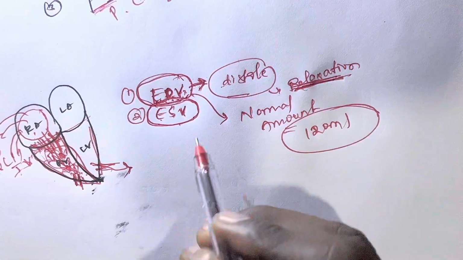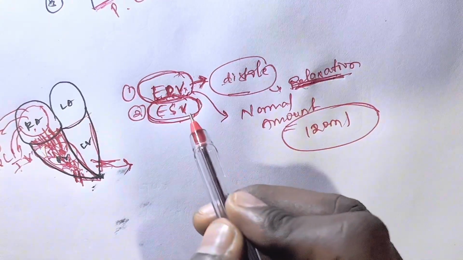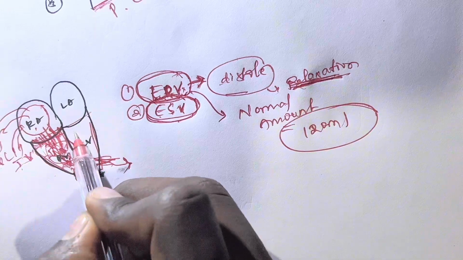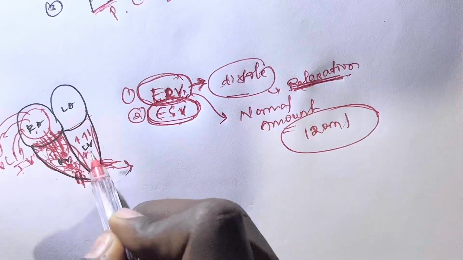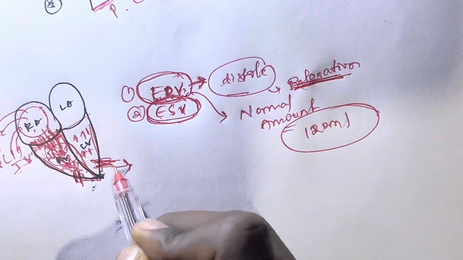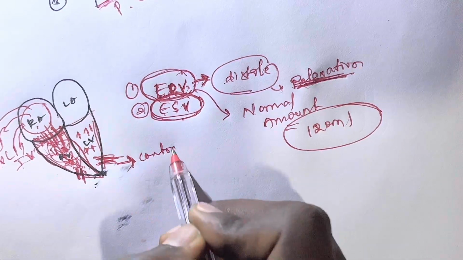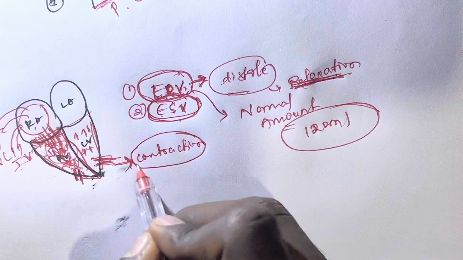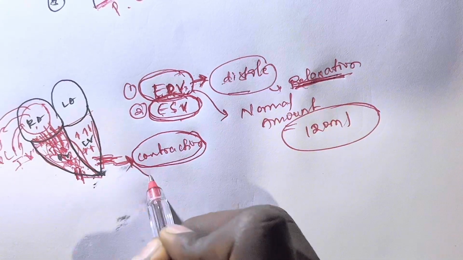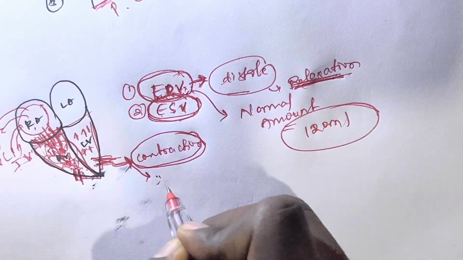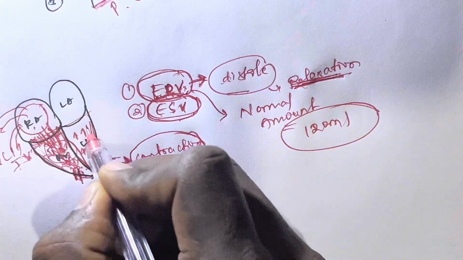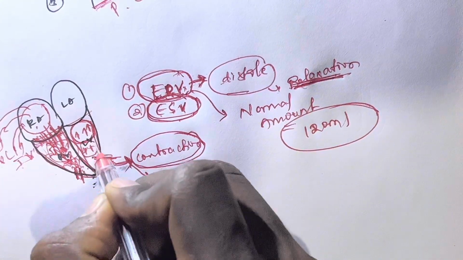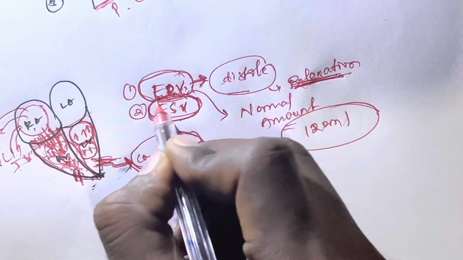Now we can go through end systolic volume. End systolic volume means the amount of blood which has been retained at the end of systole. Systole means contraction. So after the completion of contraction, the amount of blood which has been ejected, the remaining amount of blood which is present inside the ventricle, this volume is known as end systolic volume.